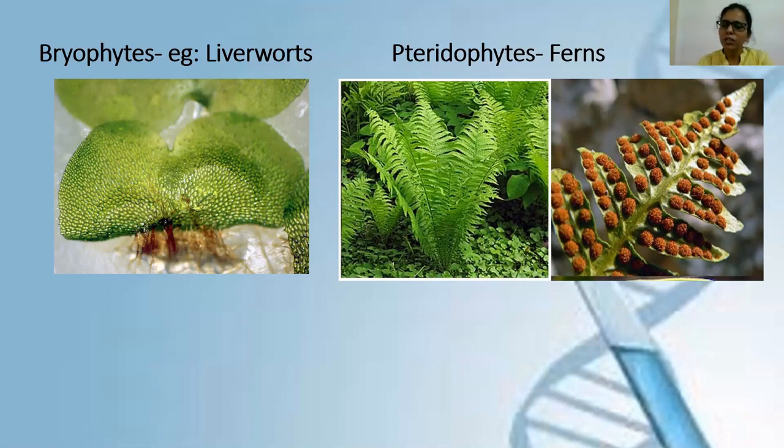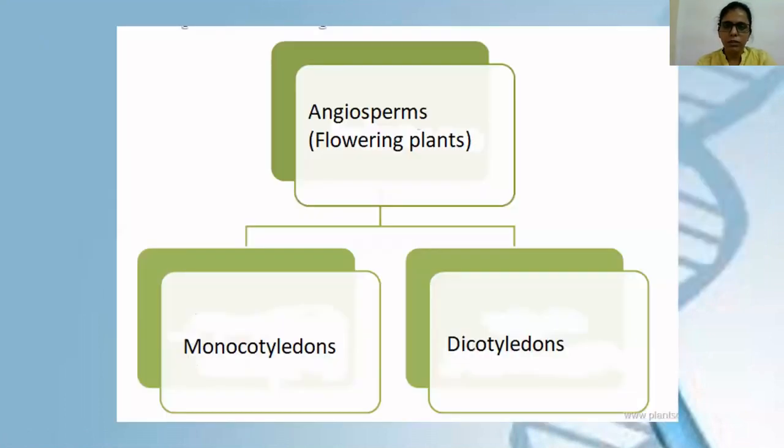So whenever these sporangia are fully grown, they burst open and the spores are carried away by air or wind to different places. These spores land in different favorable conditions, and there they germinate and produce new pteridophytes. The rest, in detail, we have to learn about angiosperms.